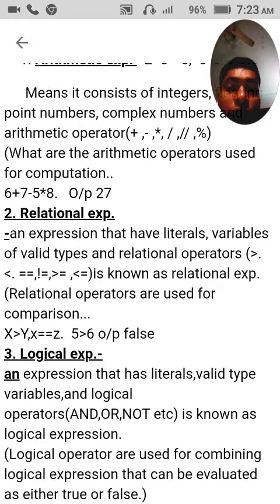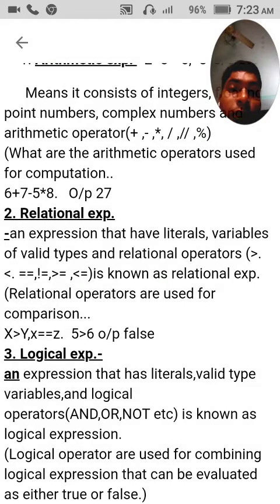I am giving you a few examples of relational expressions. 5 greater than 6 is a relational expression because here we used the relational operator greater than. That's why 5 greater than 6 is a relational expression and the output of this is false.